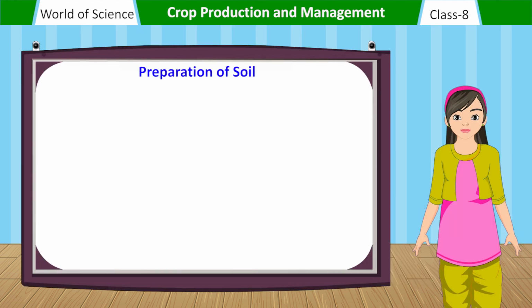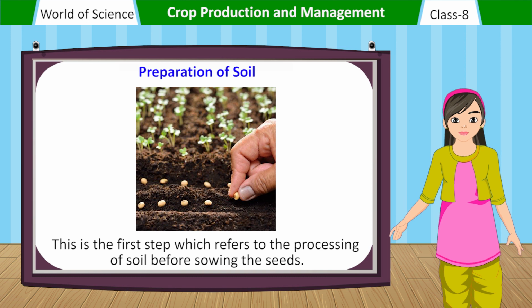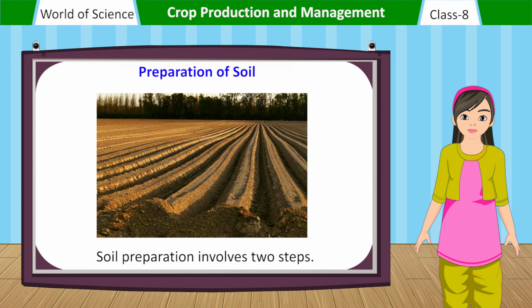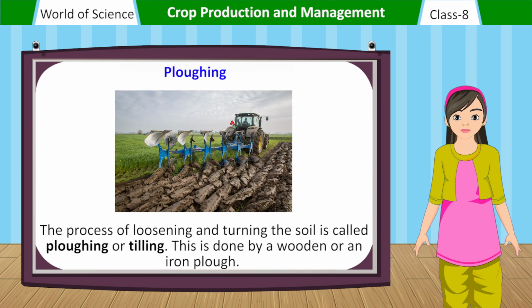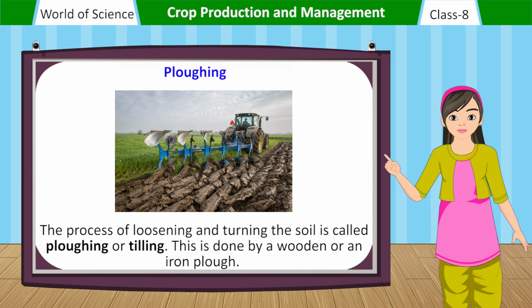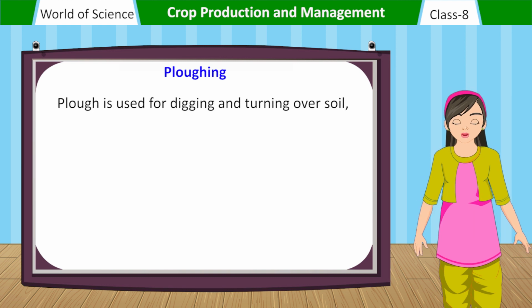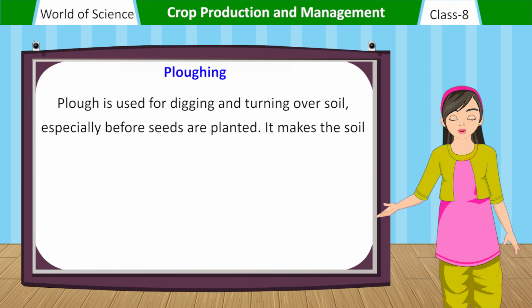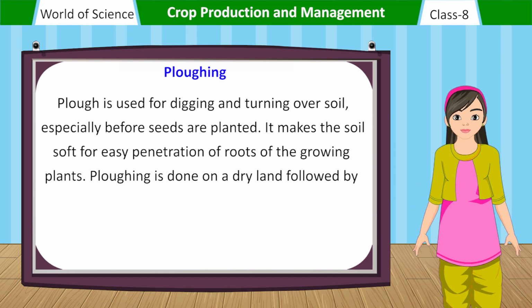Preparation of soil. This is the first step, which refers to the processing of soil before sowing the seeds. Soil preparation involves two steps. Plowing. The process of loosening and turning the soil is called plowing or tilling. This is done by a wooden or an iron plow. A plow is used for digging and turning over soil, especially before seeds are planted. It makes the soil soft for easy penetration of roots of the growing plants.